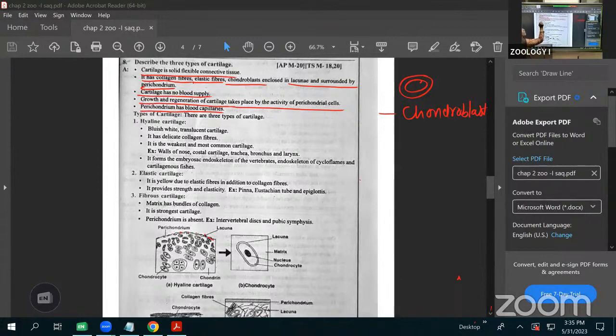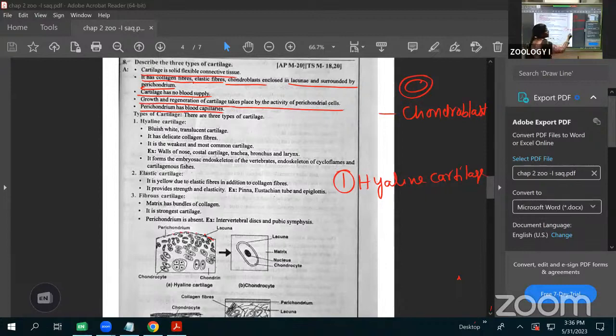Next, we are going to discuss the types of cartilage. First I will explain, and afterwards I will draw the diagram one by one. The first one is called hyaline cartilage. It is the weakest cartilage.